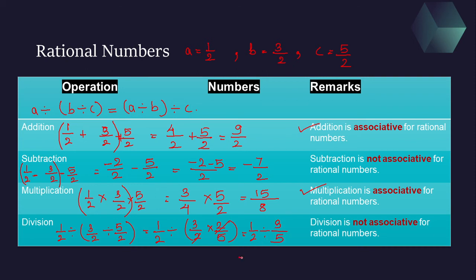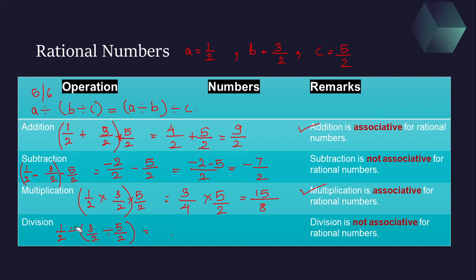And if you solve it further, half into this will become 5 upon 3. So this is 5 upon 6. So the LHS value we have got is 5 upon 6. Now let's try to solve the RHS side. Again, as we know, what we have to do is change the placement of the brackets, and then finally verify whether the answers we have got are exactly the same or not. Now let's see this.